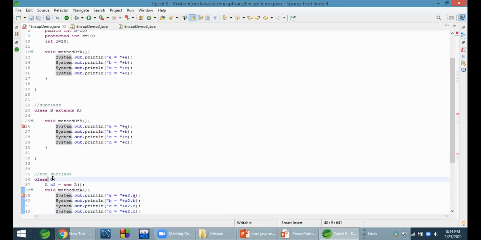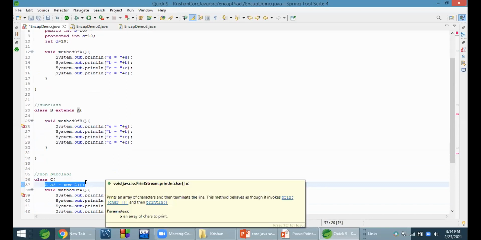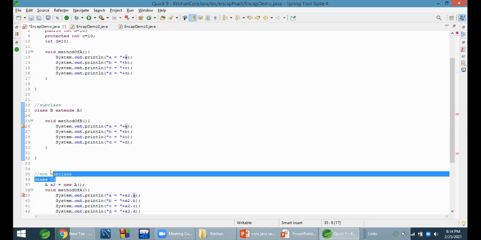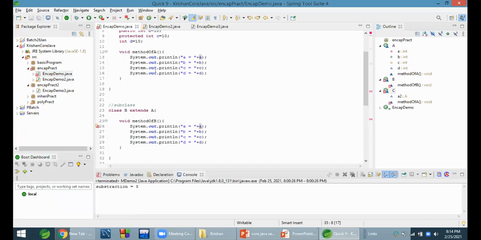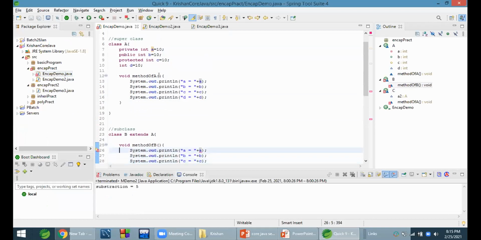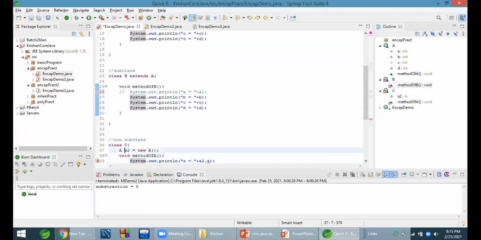This is a non-subclass, it's not extending, so we must create an object of the superclass, and we are trying to call the private member with the help of that object. It's not accessible. So outside the class, everywhere, private members are not accessible, in subclass or non-subclass. Also, we'll check outside the file. This is the incap demo file. In this, we saw private is accessible within the class, but not within a subclass or a non-subclass.